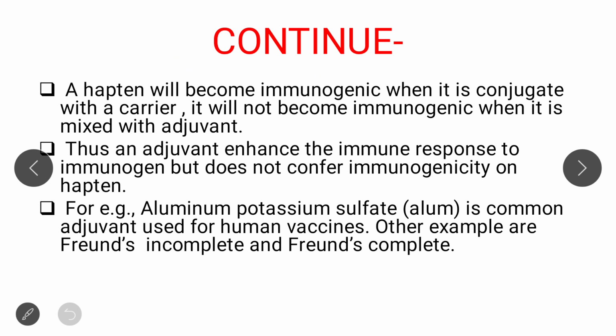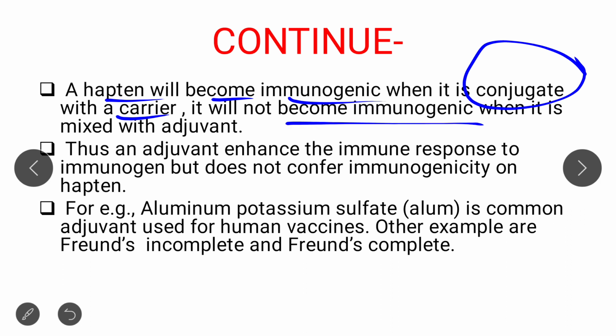Now let's read this sentence so that you can clear it out. Hapten will become immunogenic when it is conjugated, when it is added with a carrier molecule. But it will not become immunogenic if it is conjugated with adjuvant. Now you can understand that adjuvant does not make hapten immunogenic.